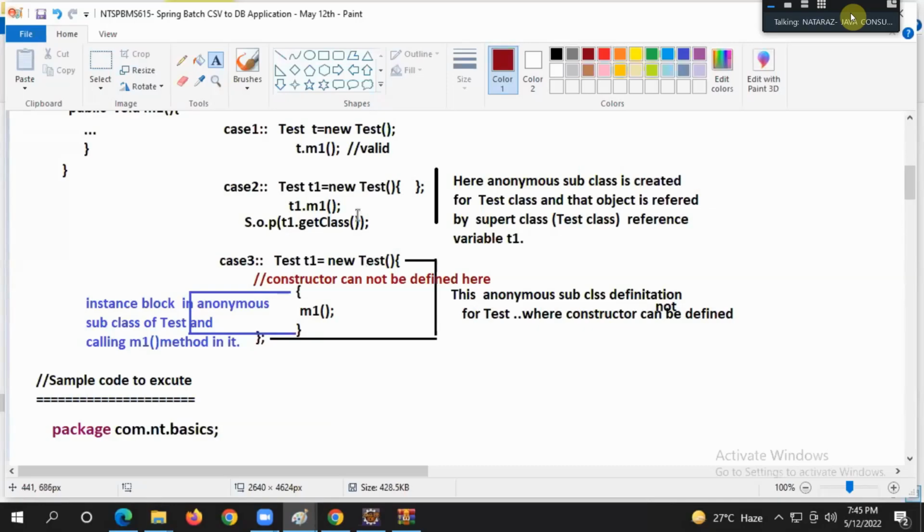Got it, guys. Am I audible, guys? The screen got stuck, it seems.